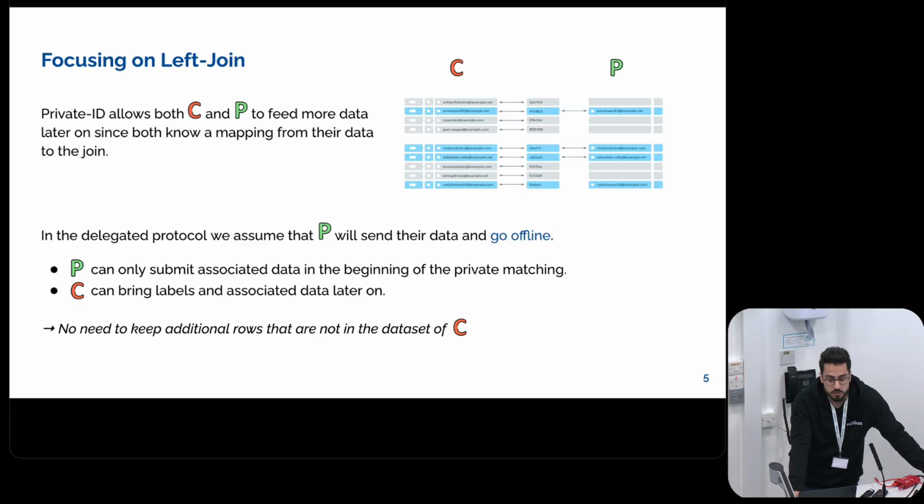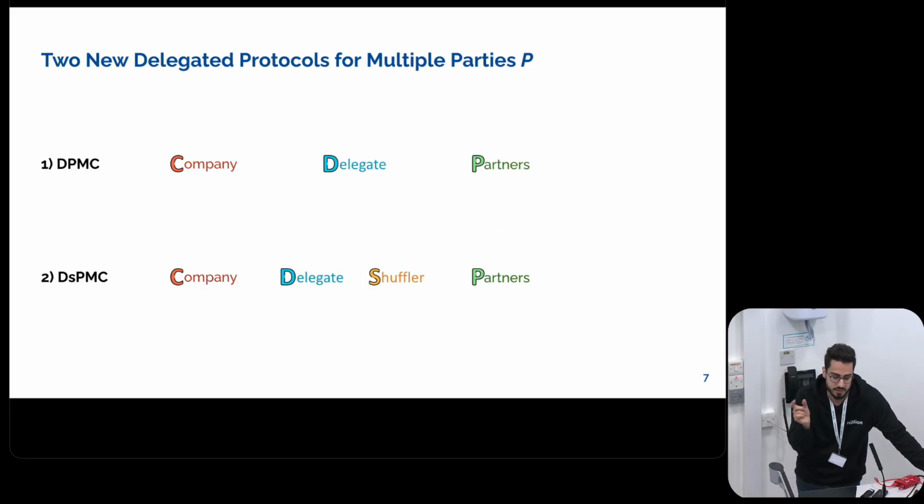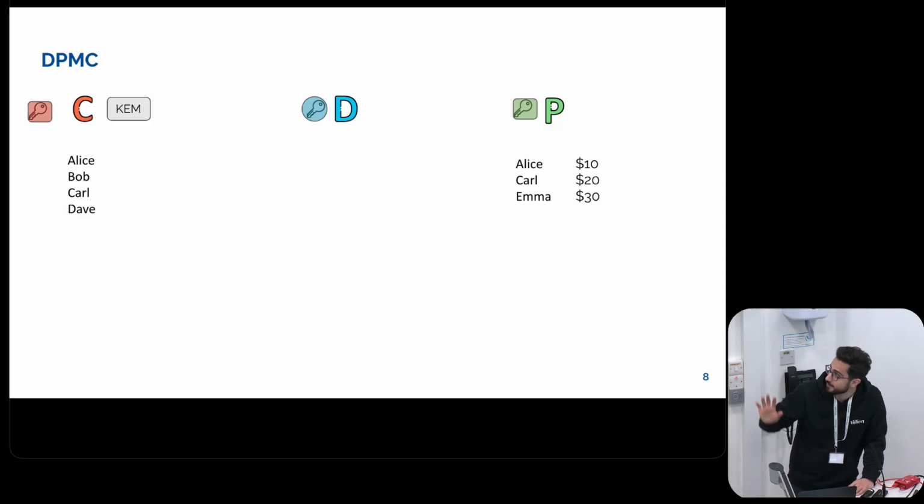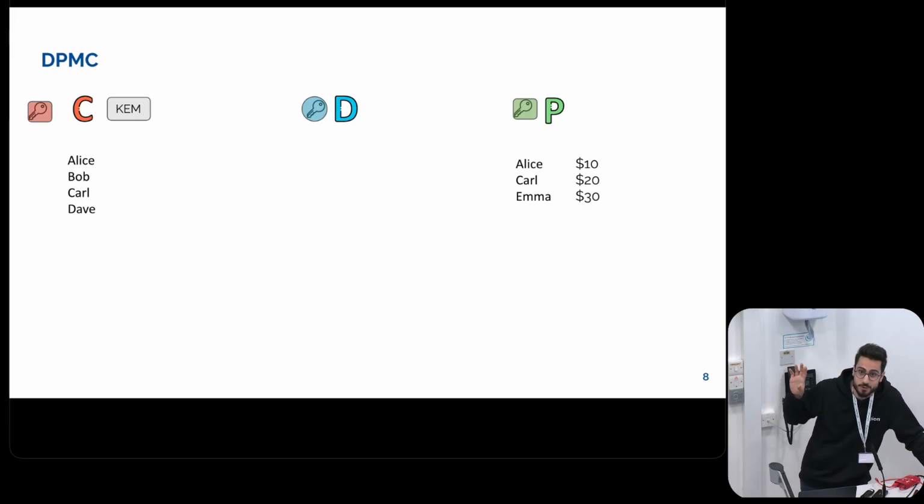In the paper, we studied two protocols. Both of them have party C and party D, a delegate server. The second one also has an additional party, which we call a shuffler. And then the input parties are multiple parties P, which offload their data. In the interest of time, I'll focus on the first one. The second one is also in the paper. So I'm abstracting out a lot of details here. I hope you get the general idea. On the right-hand side, because many parties will not fit the slide, I just assume one party, but having multiple parties is essentially the same.